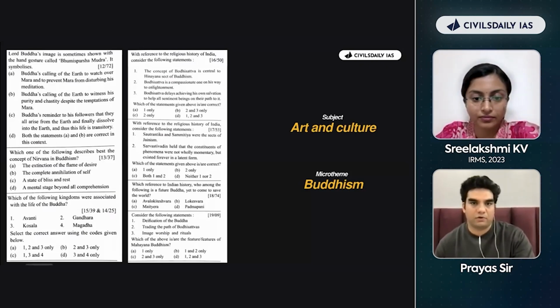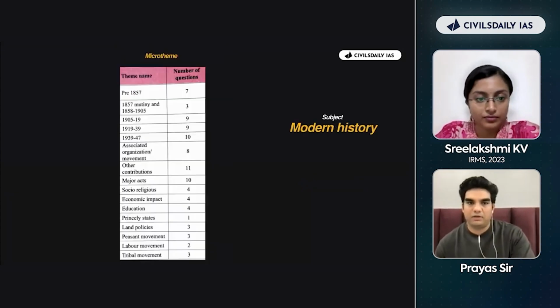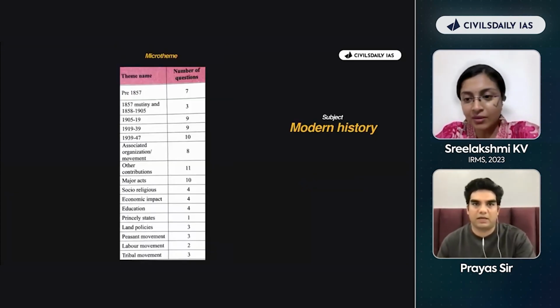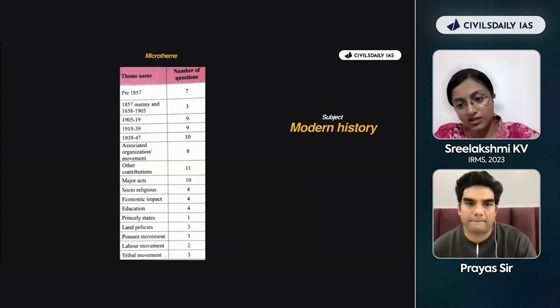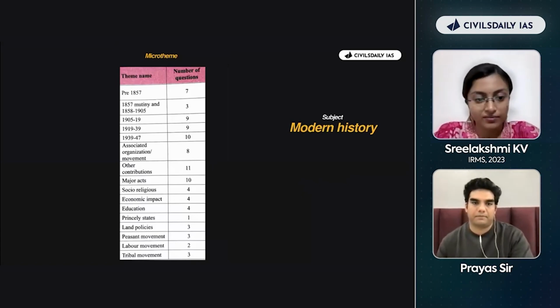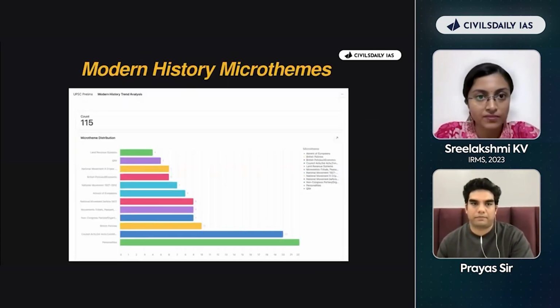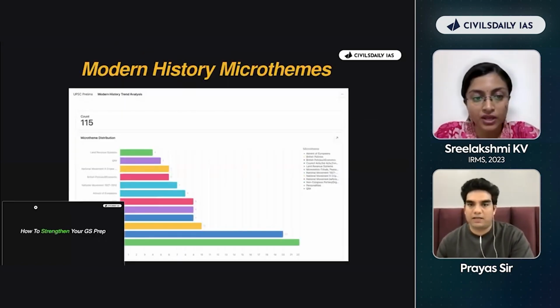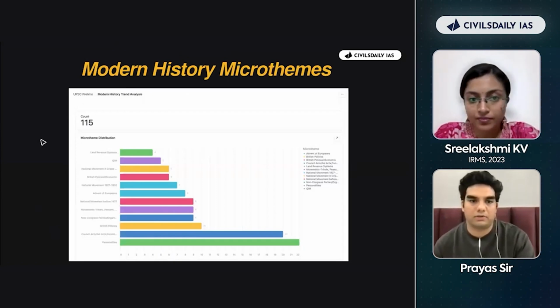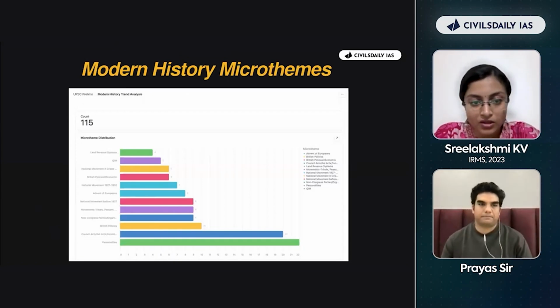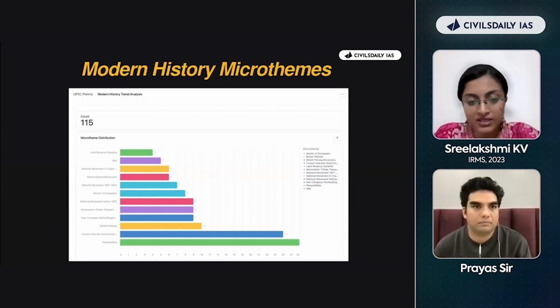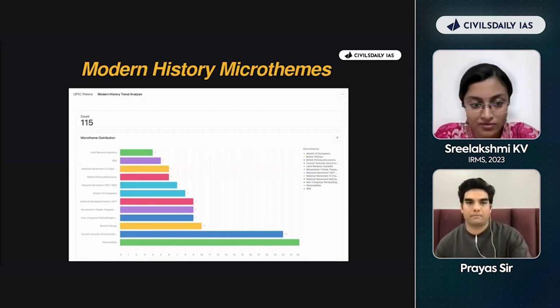Let's move forward. Same thing. Let's see the example. A number of questions have been asked in Buddhism and Jainism alone, which makes it very, very important. Let's take one micro theme example for modern history also. Here you can see from personalities alone, a lot of questions have been asked.